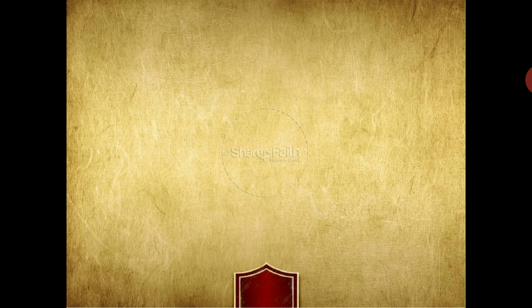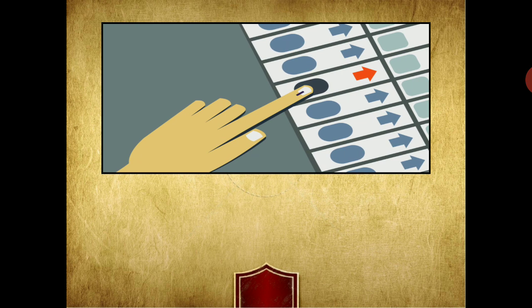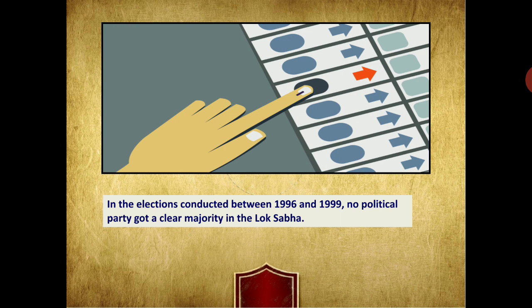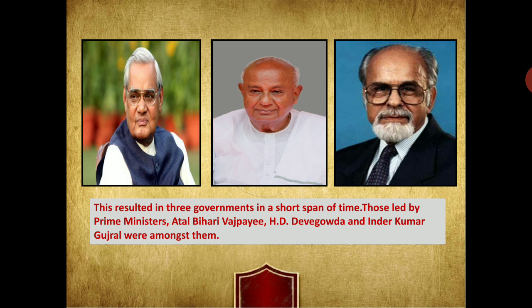Due to this, in the elections conducted between 1996 and 1999, no political party got a clear majority in the Lok Sabha. This resulted in three governments in a short span of time, led by Atal Bihari Vajpayee, H.D. Deve Gowda and Inder Kumar Gujral.